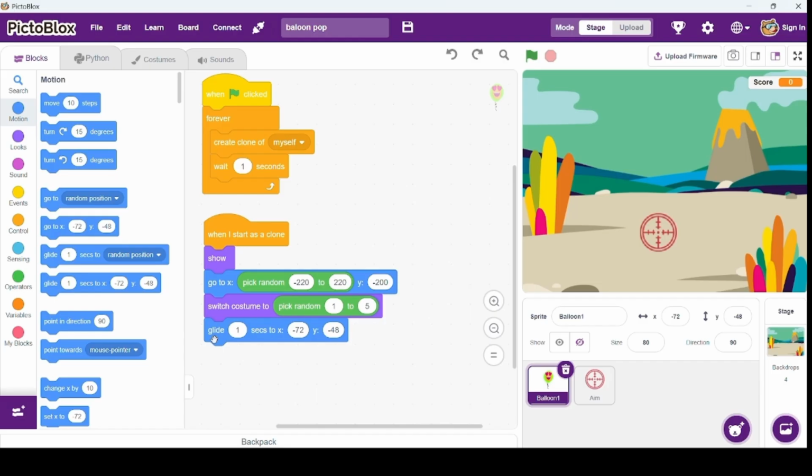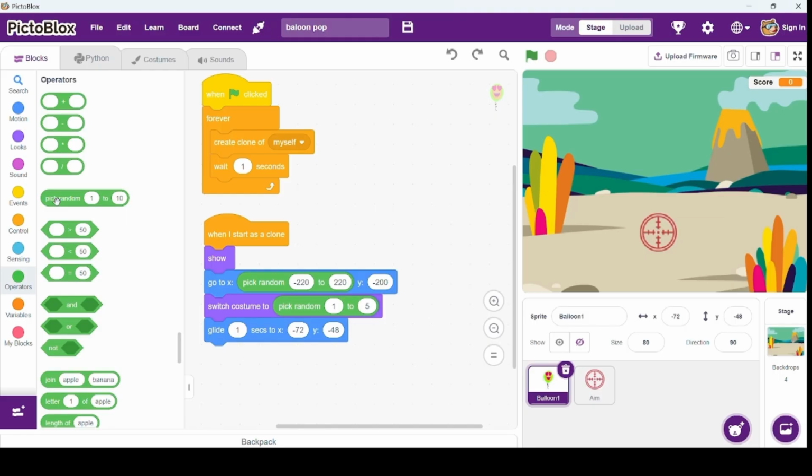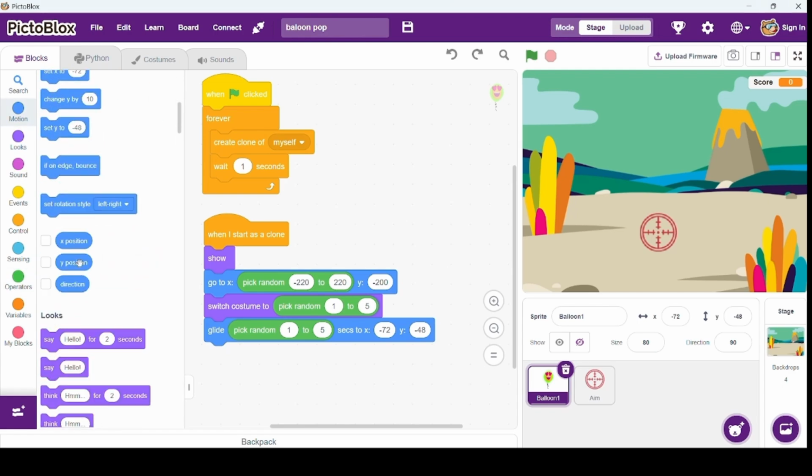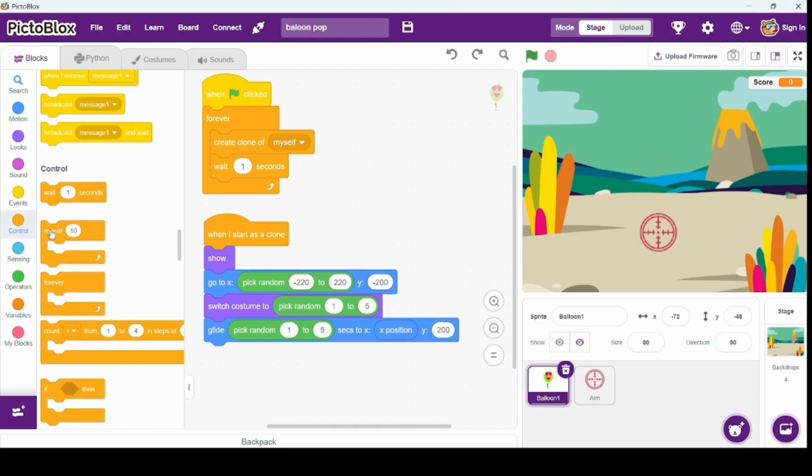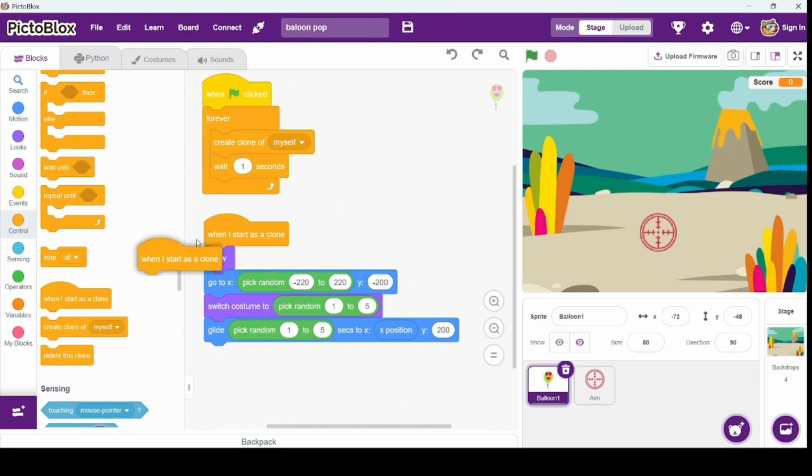Next, we are using the glide block. The balloon will slowly move from the bottom to the top of the screen. So I have also used a random glide time between 1 and 5 seconds. So every balloon moves at a different speed. Afterward, delete this clone. Done. One more time I'm using when I start as a clone.